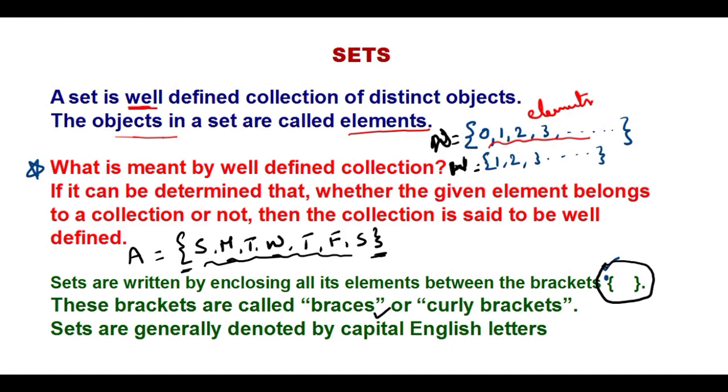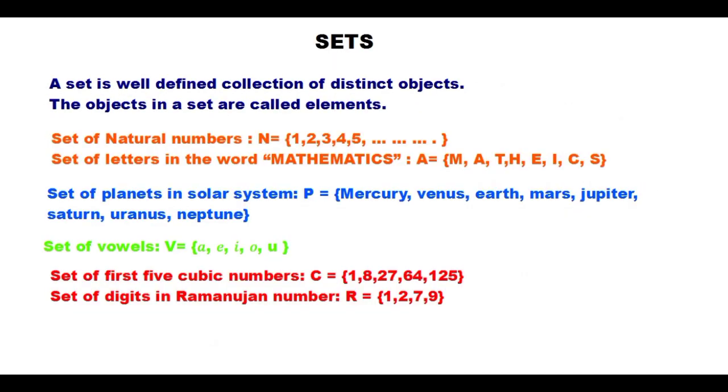The next one, again a definition: a set is a well-defined collection of distinct objects. So you understood now what is well-defined. The objects in a set are called elements, as we have discussed. You see some examples here: the set of natural numbers, and the letters in the word mathematics. What are the letters in the word mathematics? A capital letter is used to denote the set, and the letters are M, A, T, H, E, I, C, S.